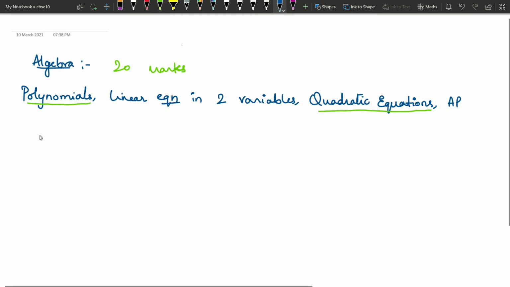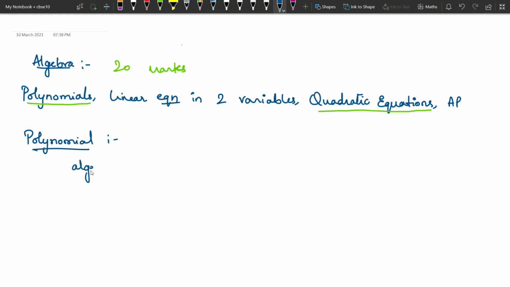So what is a polynomial? A polynomial is a mathematical expression, or we can say it is an algebraic expression with a single variable.